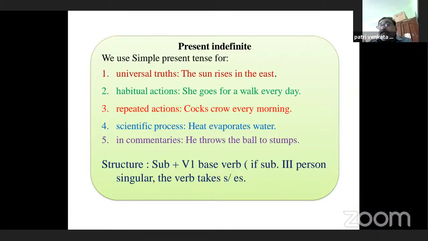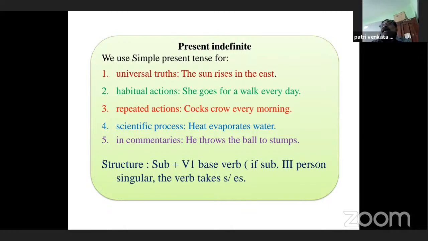We use present indefinite tense or simple present tense for the following things: to express universal truths, we use present indefinite. What are universal truths? Yes, nobody can deny these truths. These are truths we can find in the universe. The sun rises in the east. It is a fact, a truth that everybody should accept. Such facts or such truths should always be given in present indefinite.